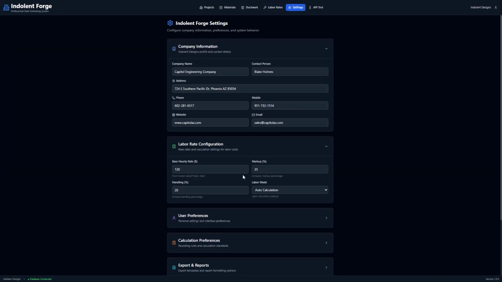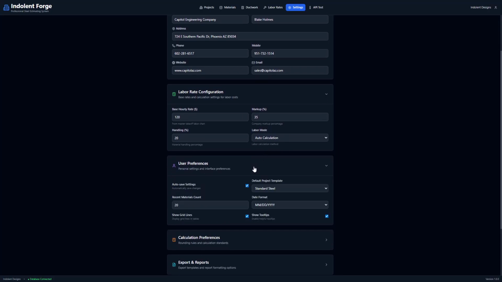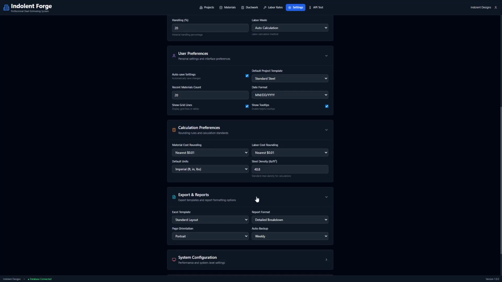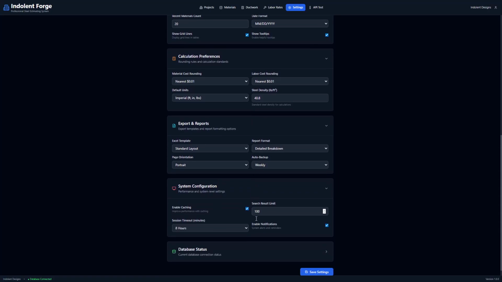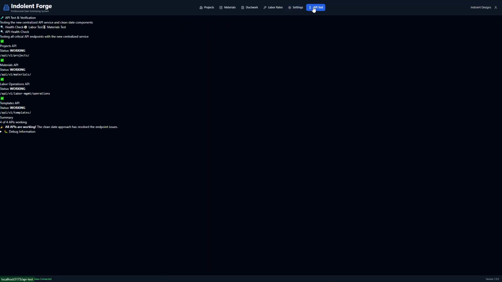Here's a settings page for the basic information. Company information is listed here. You have your labor rates and your user preferences, calculation preferences, export and reports, system configuration, and data status. The API test shows you your back end, that all your servers are working properly. If something's going wrong and there's an X on one of these, you know your system is not up and you need to reach out for support.